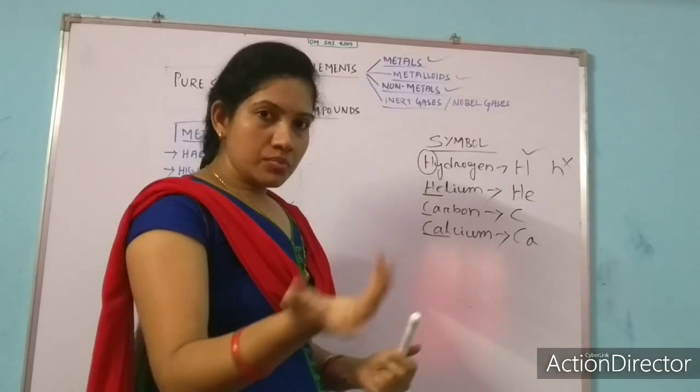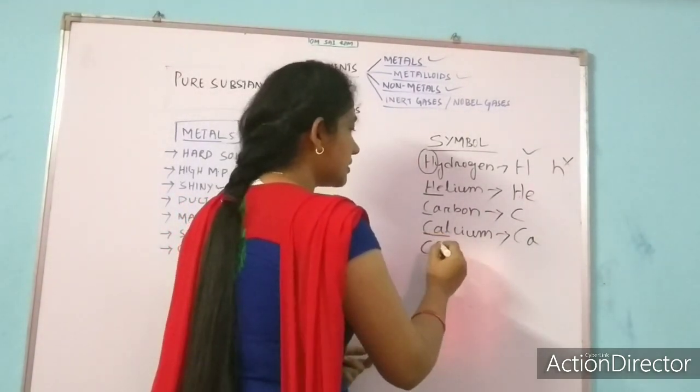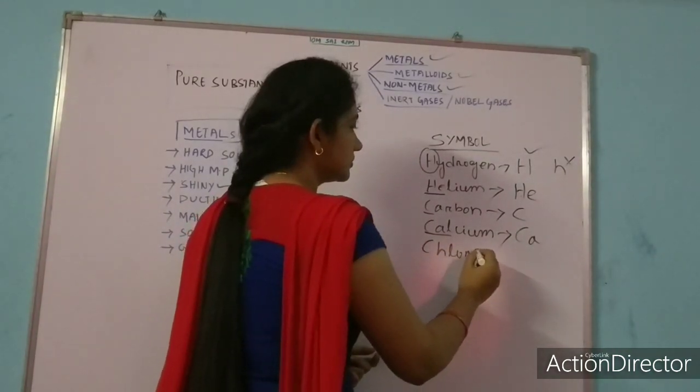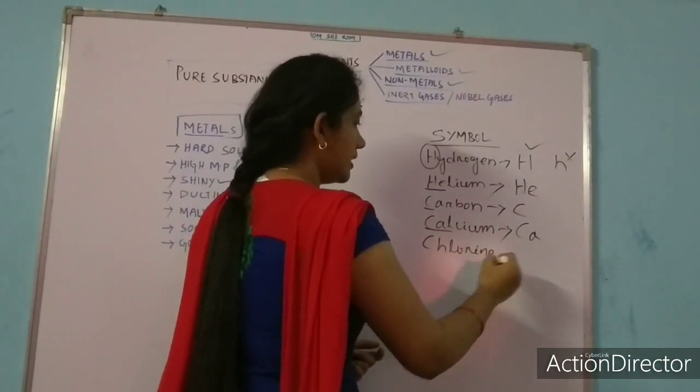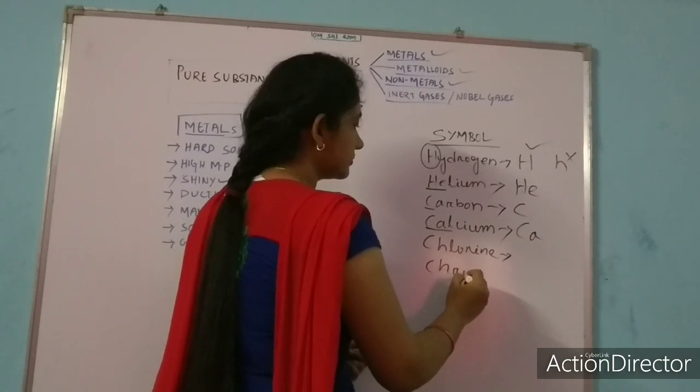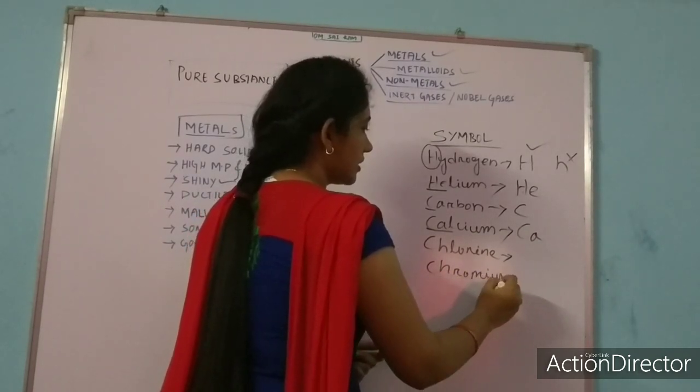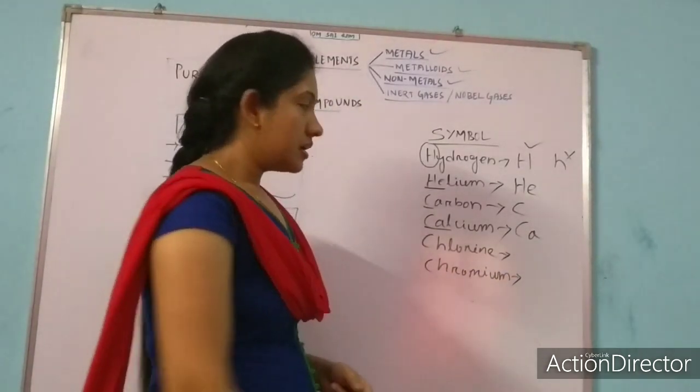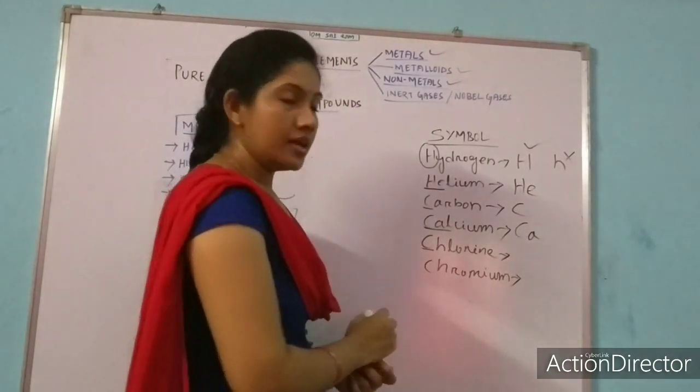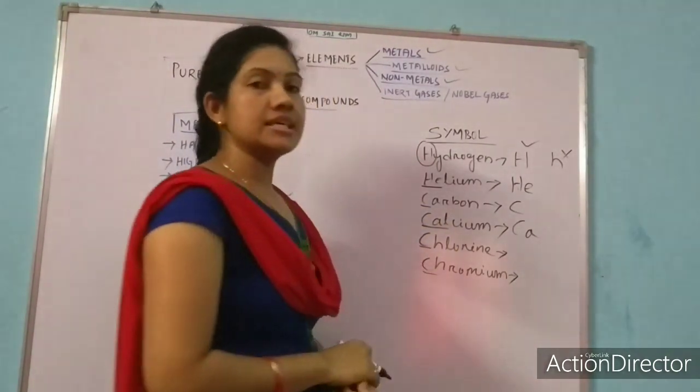One more thing, chlorine and chromium. So you can see here the first letter is C in chlorine and again the first letter is C in chromium.